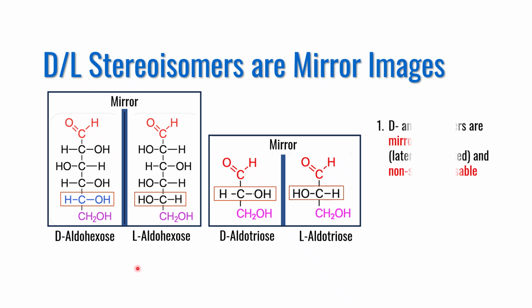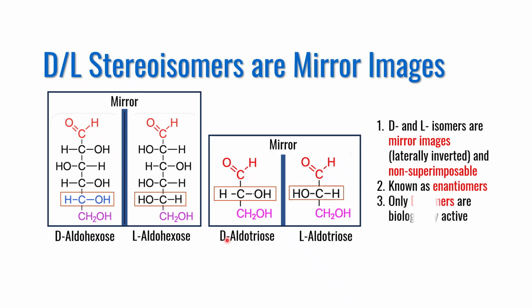You take a pair of capital D, capital L isomers. They are mirror images of each other. For example, this is an example of hexose. D is the mirror image of L isomers. They are laterally inverted. They are non-superimposable. Similarly, in case of aldotriose also, capital D is the mirror image of capital L. They are non-superimposable. Capital D and capital L isomers are also known as enantiomers.